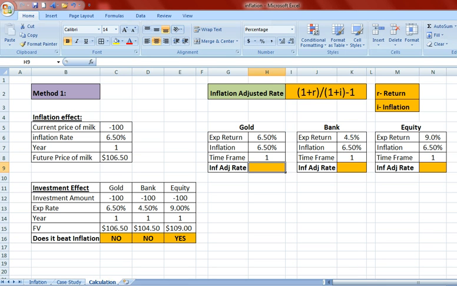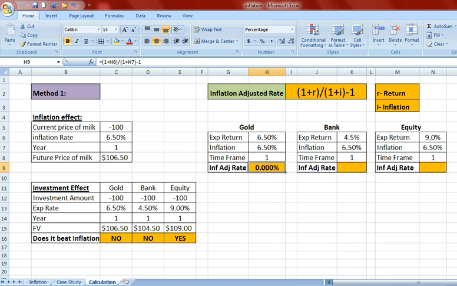Now you need to compute the inflation adjusted rate by inputting this formula over here. Just type equals, open bracket, 1 plus R, where R is nothing but the expected return, which is 6.5%, close bracket, divided by, and I am adjusting it with the inflation rate. The inflation rate is 6.5%, minus 1.